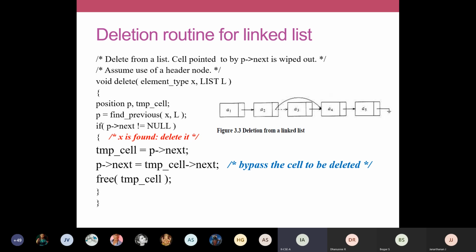So this is a question one of you asked. Whenever we are doing deletion, we have to explicitly use the free function to release the memory of that particular node. Temp cell is now holding the address of this particular node that we want to delete. We have to release that node. For that we use a function called free temp cell that will release the node memory of this particular node A3, thereby we'll delete. These are the two or three lines to do a delete operation. Okay, can you understand?